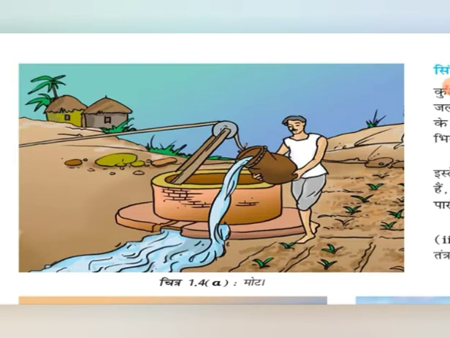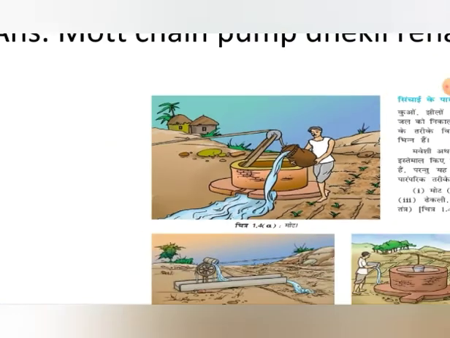The motte is dropped in the well and then pulled with the help of bulls or animals or the human beings themselves. This motte carries a large amount of water, and this is poured out manually in the farms. It was a traditional method. It was a very laborious method.